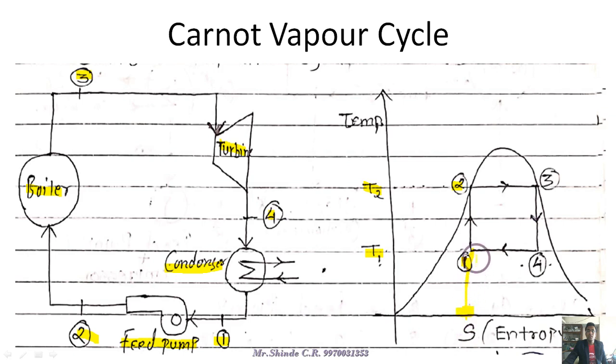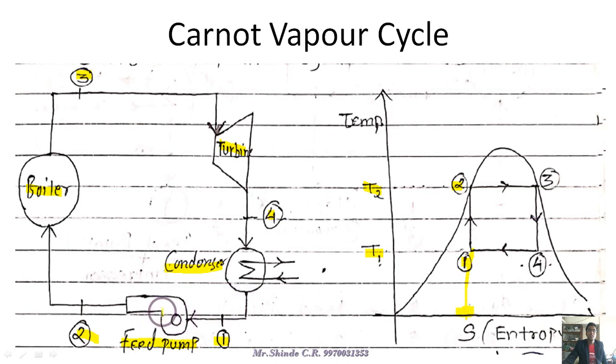So with constant entropy, the temperature is increasing from T1 to T2 during the process of 1 to 2. Now let's see in the diagram what is exactly happening in 1 to 2. In 1 to 2, the feed pump increases the pressure of the water available from the condenser up to boiler pressure.